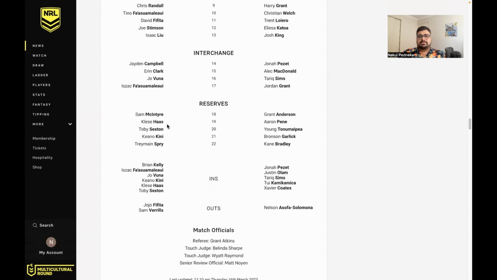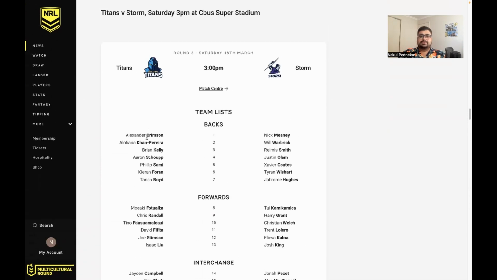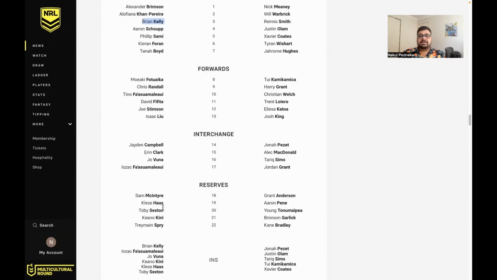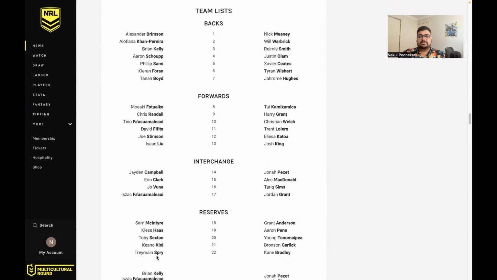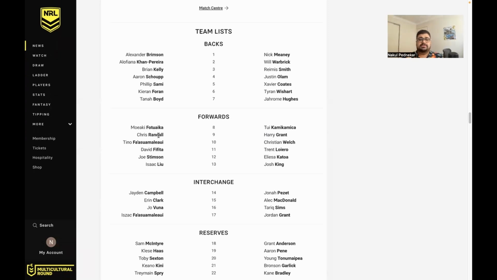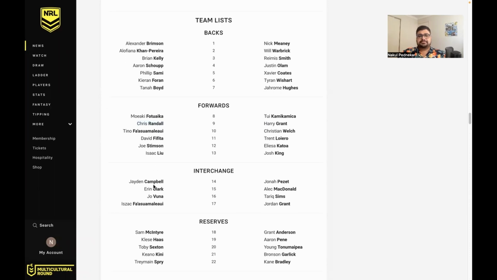Titans and Storm, couple of changes here. Jojo Fafita, the wing, goes out. Phil Sammy moves to the wing because Brian Kelly's back. And Sammy Verrills, unfortunately, broken collarbone and played through that. Tough guy. He's out. Chris Randall's in probably for the next few weeks. They're packed. So you've got Tino's brother here, Joe Vuna, another rookie, Jaden Campbell outside back, and then Aaron Clark. So I reckon Big Tino, if you don't already have him, he might be an interesting one. If you're playing draft, you might want to get him in.